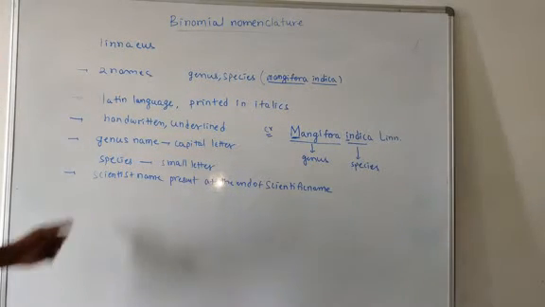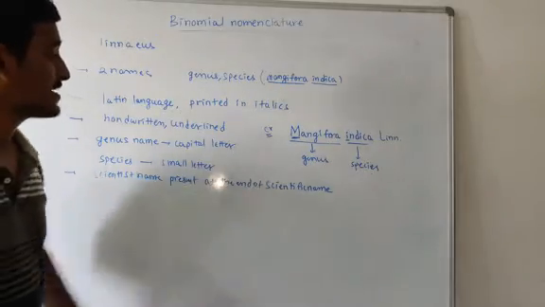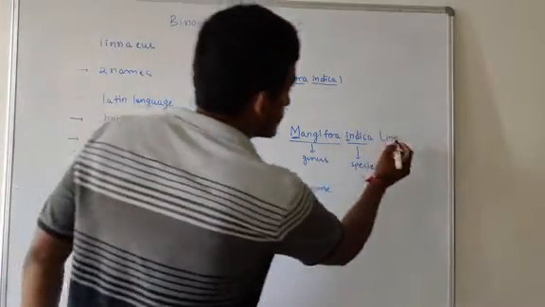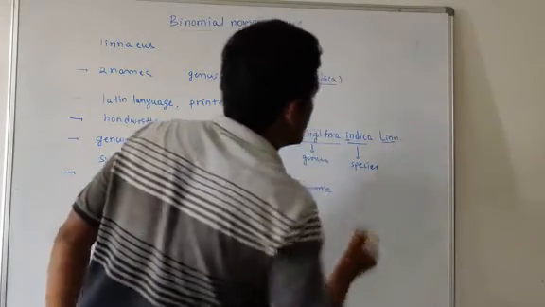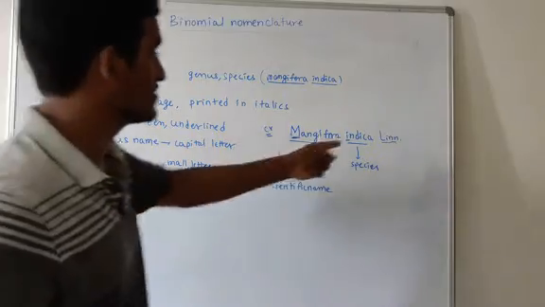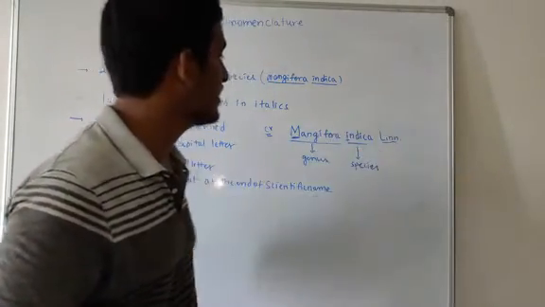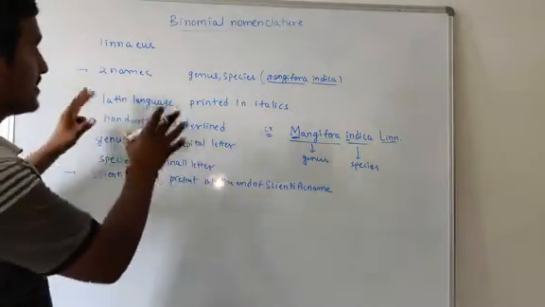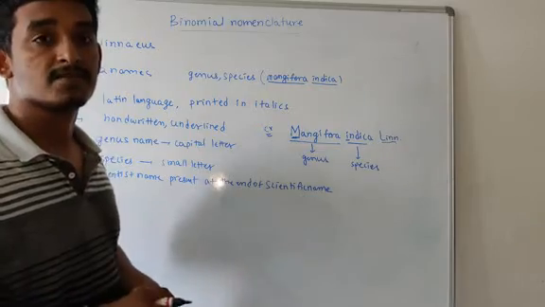Along with that, you should write the scientist name at the end of the scientific name. Here it is Linnaeus, written in a short form. Linnaeus identified Mangifera indica, so that's why we write it this way. So that is binomial nomenclature.